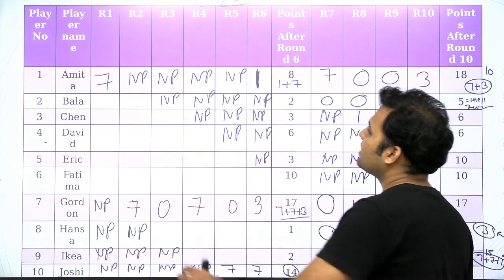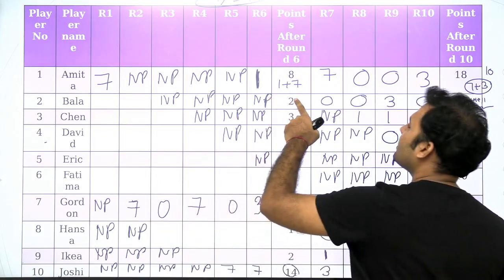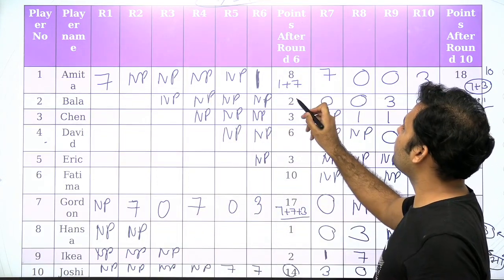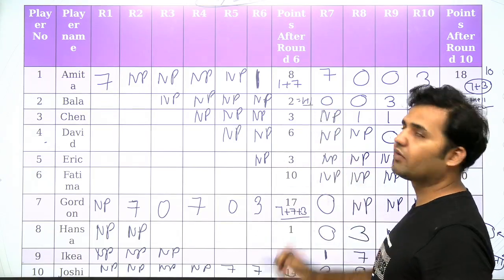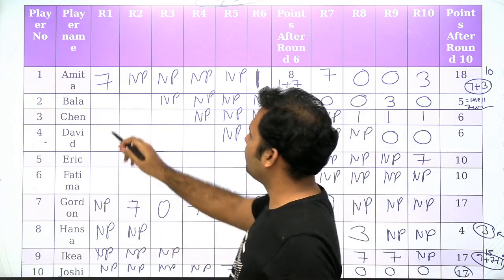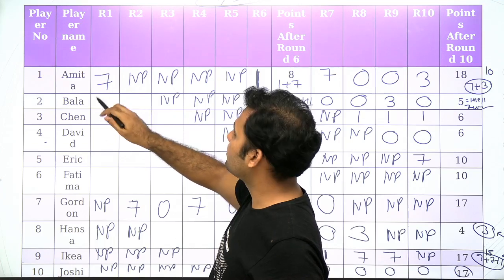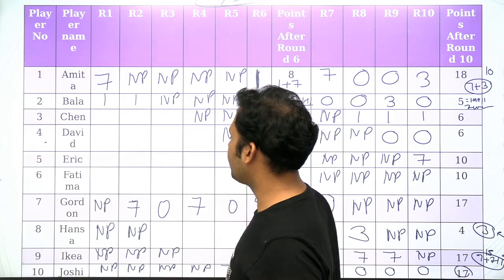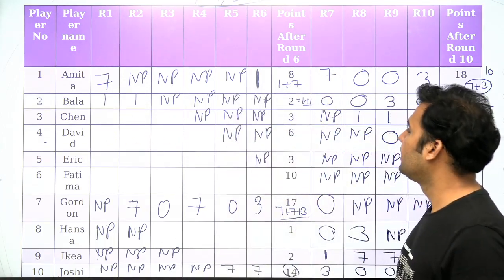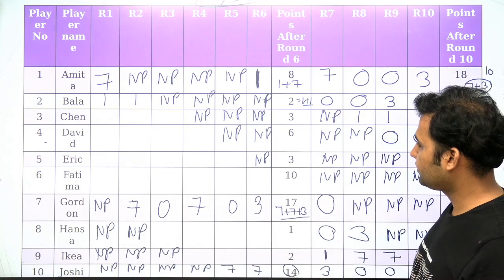And one thing is clear, Bala is getting a score of 2. A score of 2 can be obtained only with the 1 plus 1 possibility. So Bala is playing only 2 rounds, so 1 will come over here, and 1 will come over here also. Alright, now what else do we have?